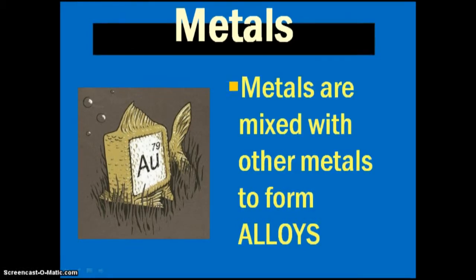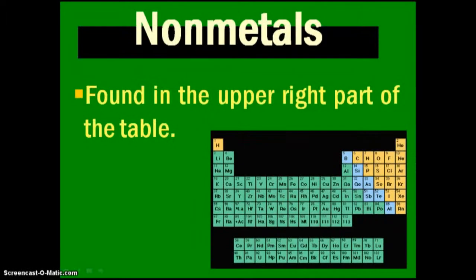We know from a previous unit talking about homogeneous mixtures that one of those homogeneous mixtures that looks the same is called an alloy, and metals mix with other metals to form alloys. Think of the gold jewelry you are wearing. It looks the same while it's not all one metal though. It's not just gold. There's often other metals mixed in it. Steel, bronze, other things like that are other forms of metals mixed with metals to form alloys.